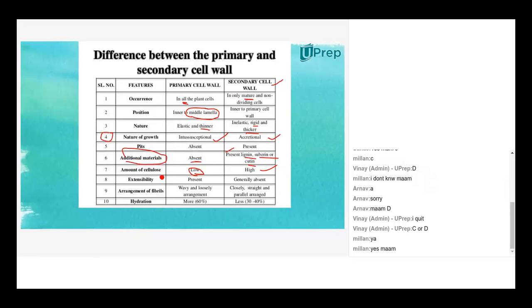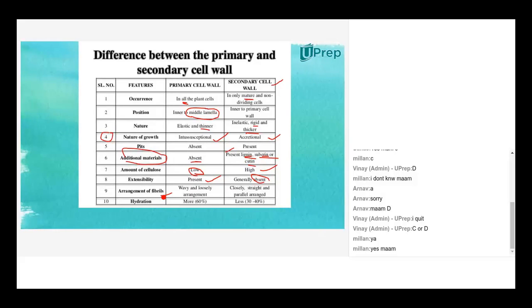And extensibility. Extensibility is nothing but the elastic nature, which we will find in primary cell wall only, but you won't find in secondary cell wall. Why? Because you are having the rigid nature because of the lignin and suberin-like materials, the polymers. So they will not make the secondary cell wall elastic or extendable. It will be thick and rigid, only the secondary cell wall.